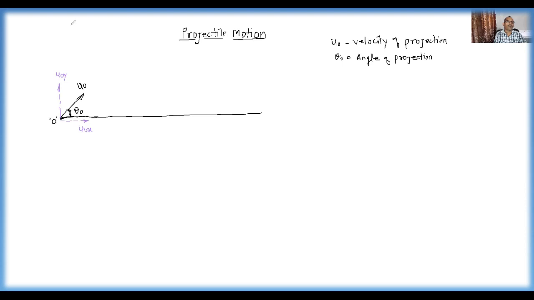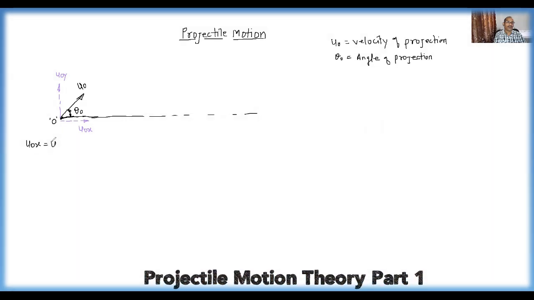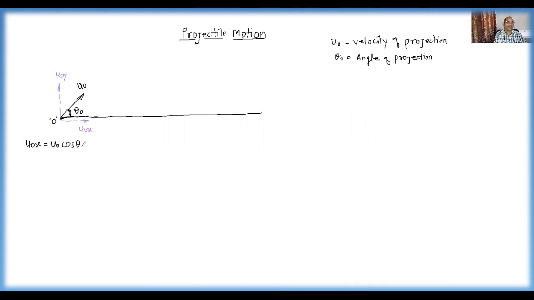So u0x, the horizontal component of velocity, is u0 cos theta 0, because the inclination is with the horizontal, and u0y, the vertical component, is u0 sine theta 0.